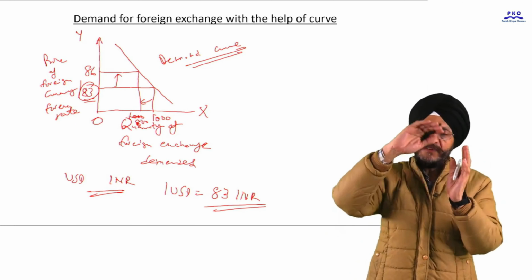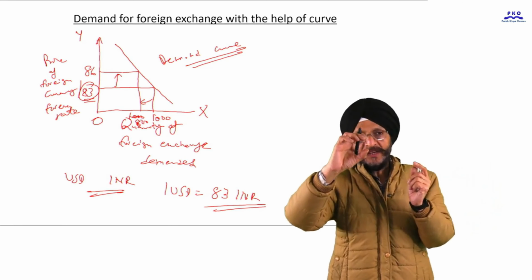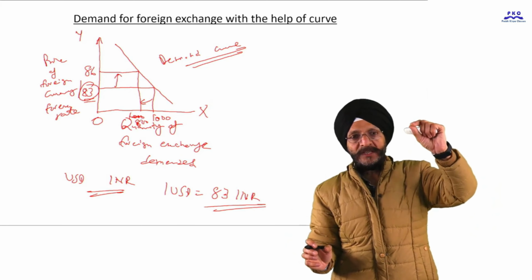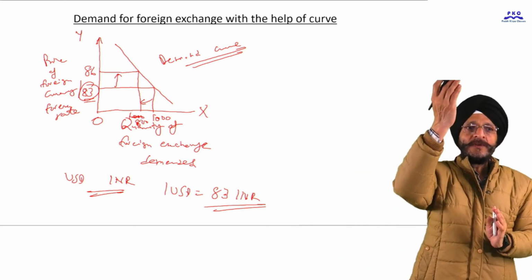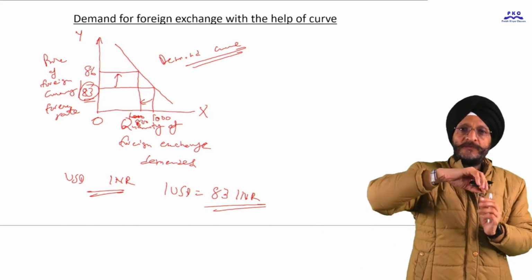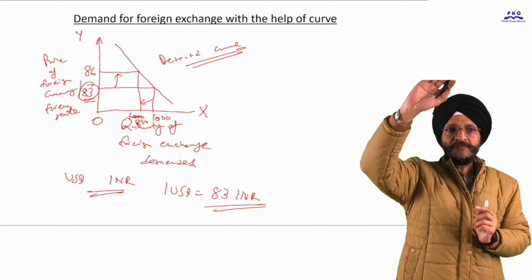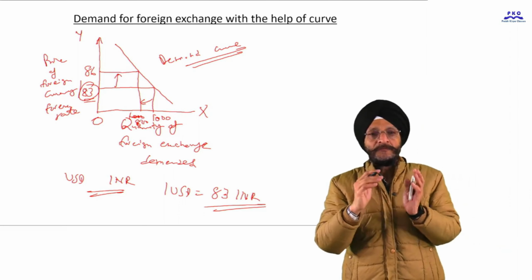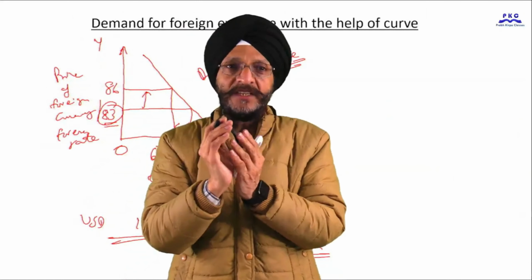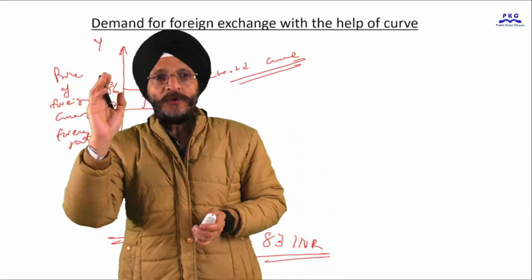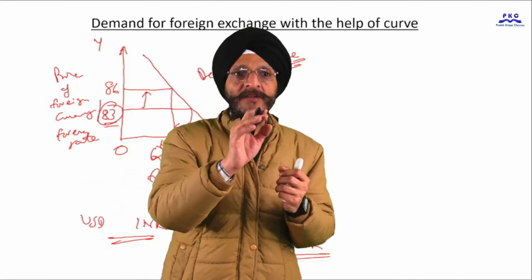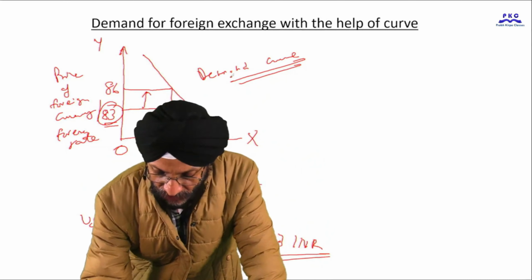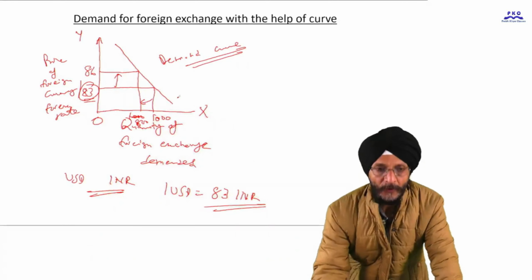That is, there is an inverse relationship between the forex rate and quantity demanded. If the price of foreign currency or the forex rate increases, demand decreases, and vice versa. If the price decreases, demand for foreign currency increases. Here we have shown the demand curve in this straight line.